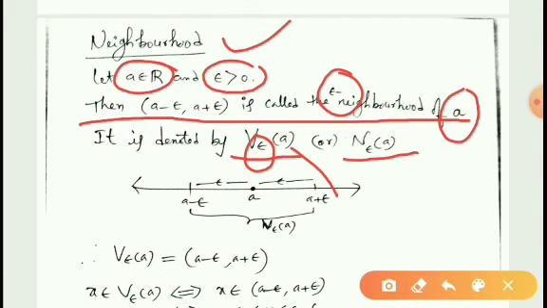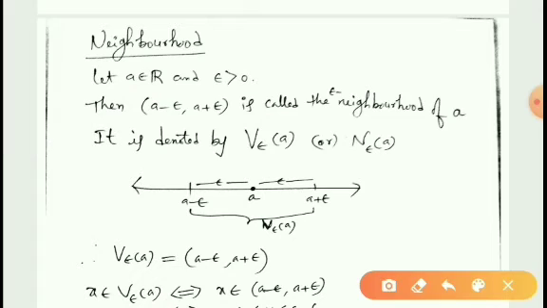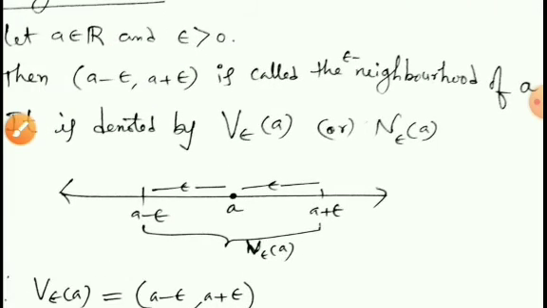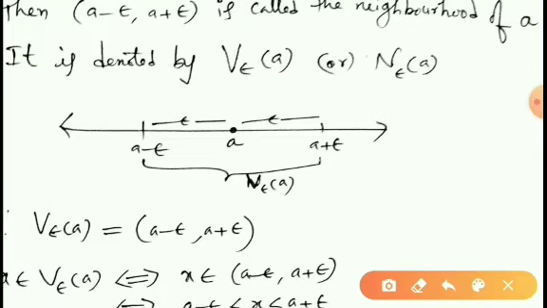That means the actual length of the neighborhood is epsilon plus epsilon, that is 2 epsilon. So actually epsilon is the radius of the neighborhood, we can say here. I will repeat once again. Suppose a is a real number and epsilon is a small positive quantity. Then the open interval (a minus epsilon, a plus epsilon) is said to be the epsilon neighborhood of a. For example, on this real line you can easily see that here it is a, and epsilon distance on the left side of a and epsilon distance on the right side of a.